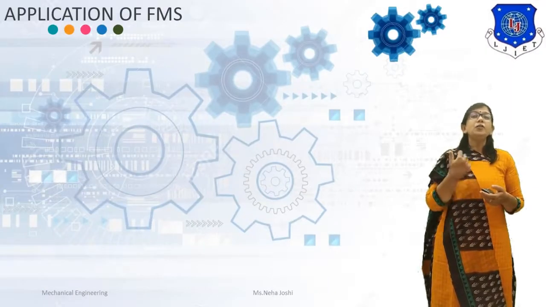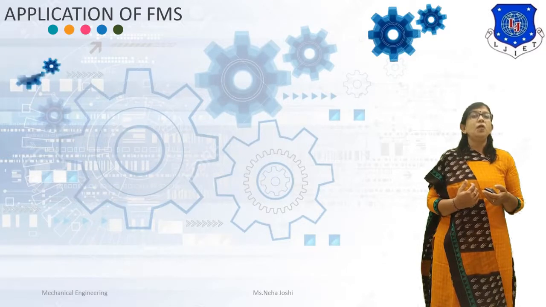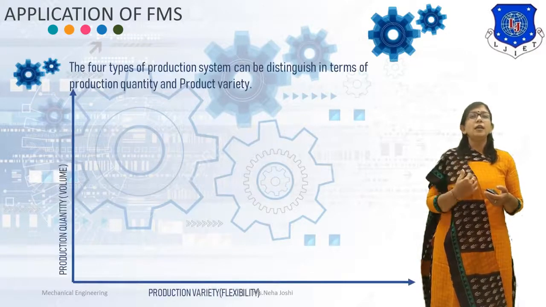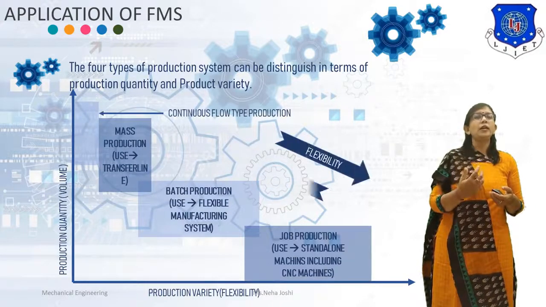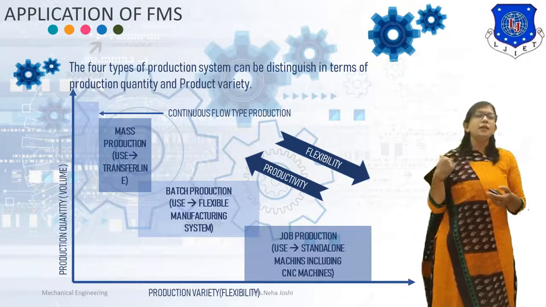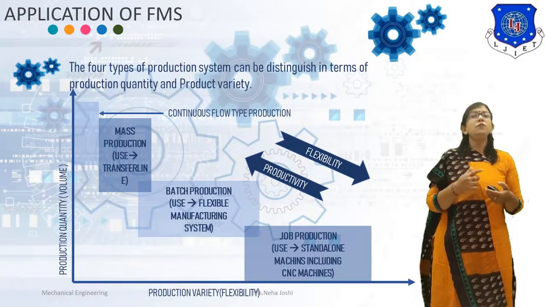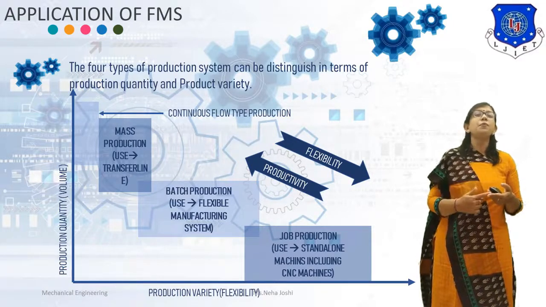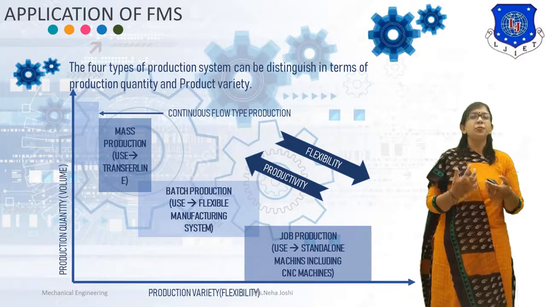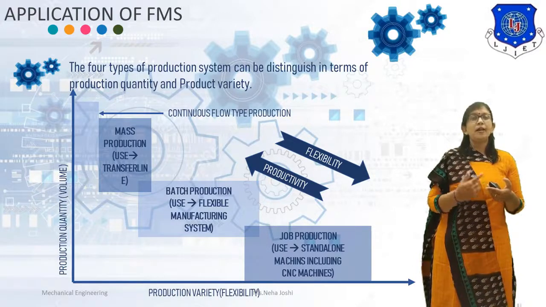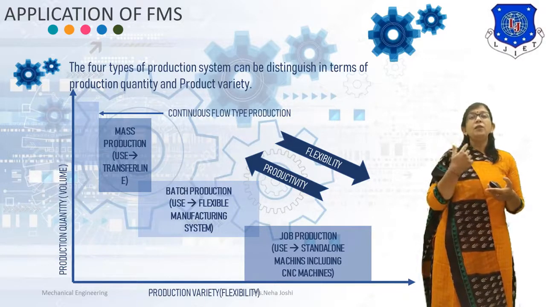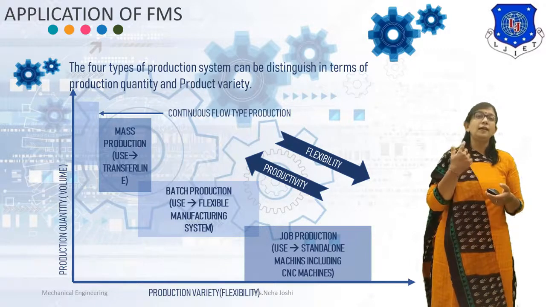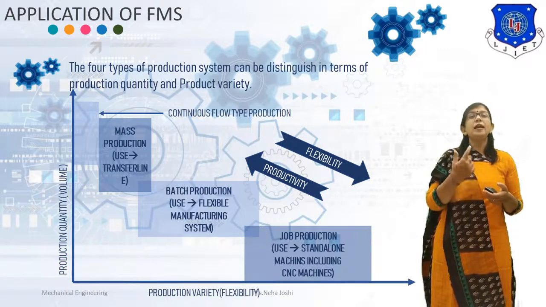Now, what are the applications of flexible manufacturing system? Here in this diagram, you can see four types of production system can be distinguished in terms of production quantity and product variety. That are continuous flow type production, which is suitable for producing large quantities of a fixed product. Second one is mass production, in which transfer lines are used. Third one is batch production, in which flexible manufacturing system is used. And last one is job production, for which stand-alone machines, including CNC machines, are used.